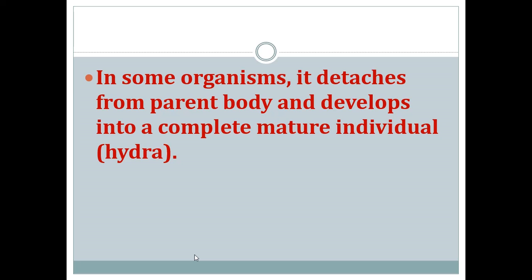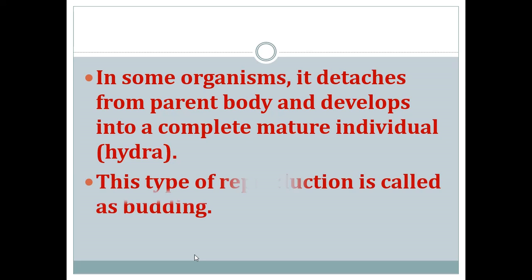Okay, so in hydra, the bud will develop from the parent body and it gets separated and develops into a complete mature individual organism. Okay, so this is budding in hydra. So in this type of reproduction, there is an external outgrowth on the parent body which develops into a matured individual organism. This type of reproduction is called budding.